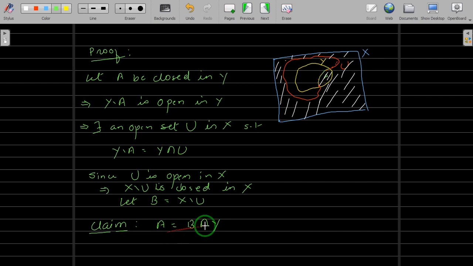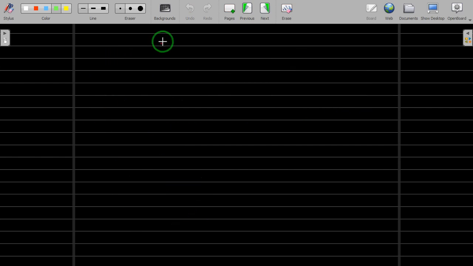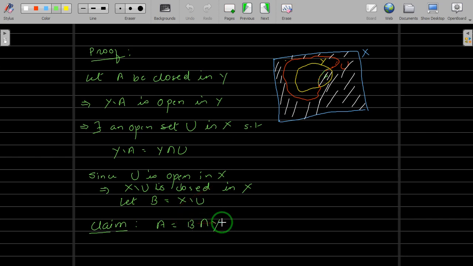Now here we have to show that two sets are equal. And to show that two sets are equal, the way is you show that A is a subset of B intersection Y, and you show that B intersection Y is a subset of A, and from both we can say that both are equal. Okay, so let us first prove that A is a subset of B intersection Y. For that, let us take one point in A. Now we have to show that this x belongs to Y, that is very much clear, and it belongs to X difference U.